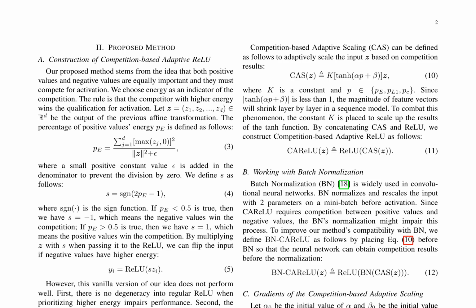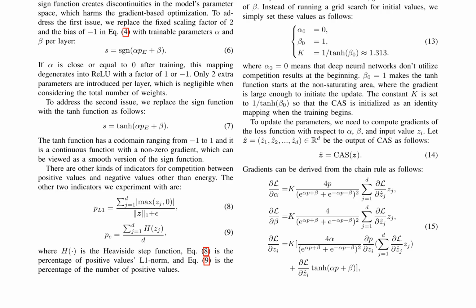The authors also experiment with other kinds of indicators for competition between positive values and negative values, such as the percentage of positive values L1 norm and the percentage of the number of positive values. Competition-based adaptive scaling, CAS, is defined to adaptively scale the input based on competition results. By concatenating CAS and ReLU, the authors construct competition-based adaptive ReLU, CAReLU. They also define batch normalization CAReLU, BN-CAReLU, to improve compatibility with batch normalization.